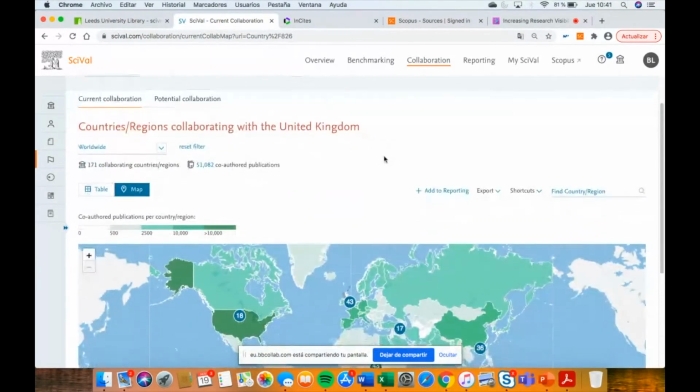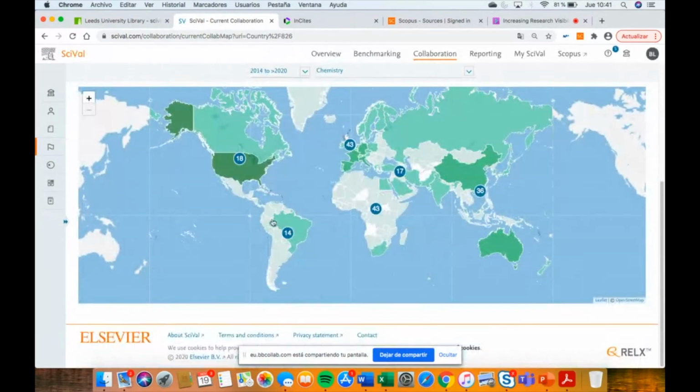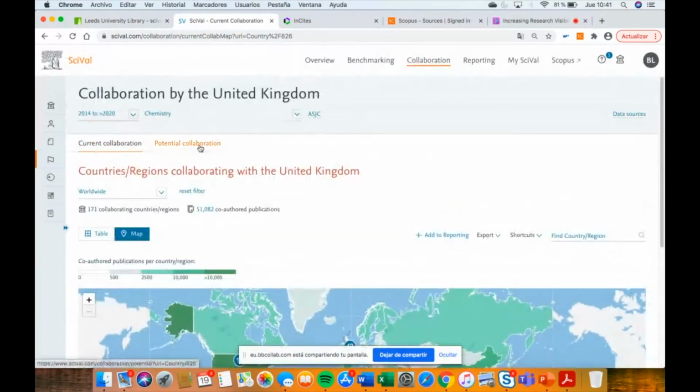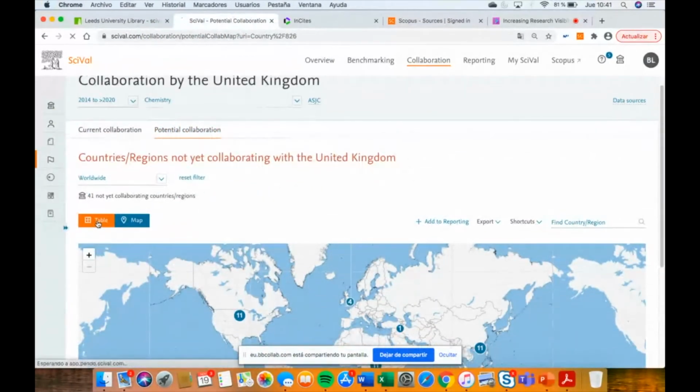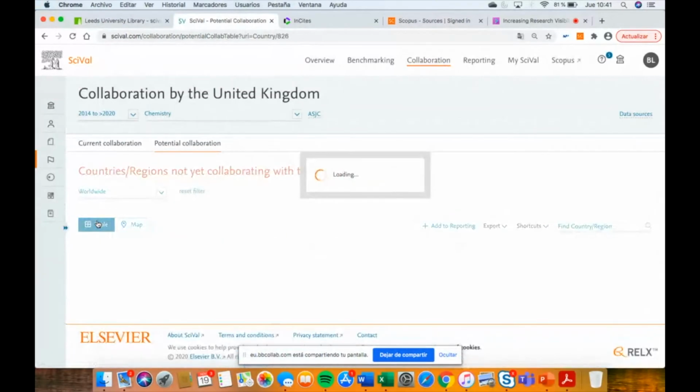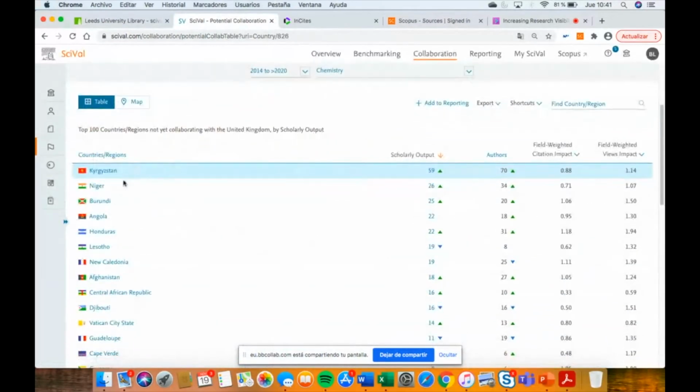These are the current collaborators at the moment, and these are the potential collaborators in chemistry. If you click on table, you can see the countries that are potential collaborators in chemistry for the United Kingdom.